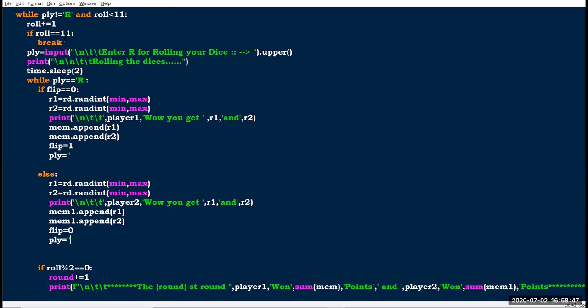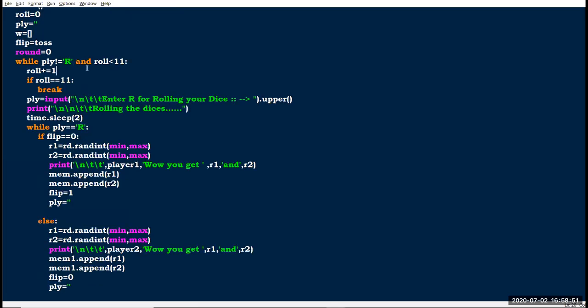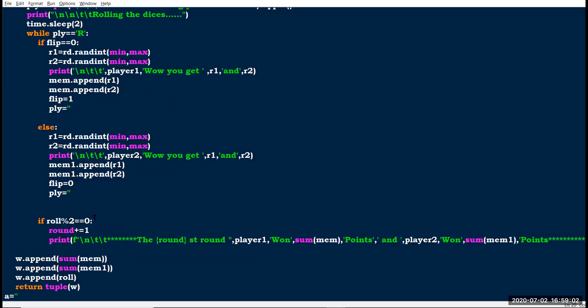So here I am using roll plus equal to 1. In each loop it adds one: in the first loop roll equals 1, the second time roll equals 2, and the third time roll equals 3.